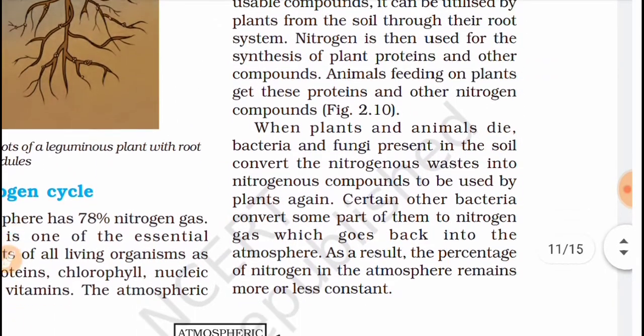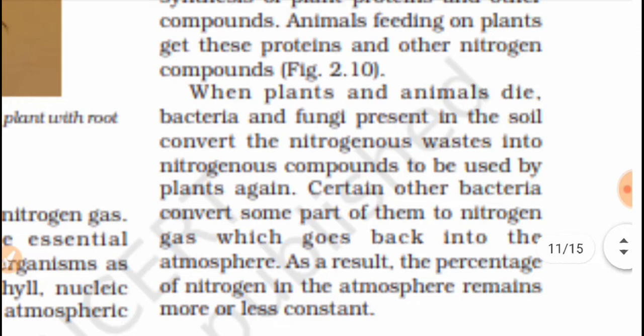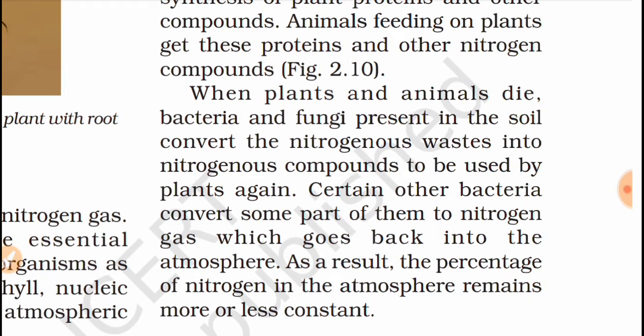First, we complete this passage: when plants and animals die, bacteria and fungi present in the soil convert the nitrogenous wastes into nitrogen compounds to be used by plants again. Certain other bacteria convert some part of them to nitrogen gas, which goes back into the atmosphere. As a result, the percentage of nitrogen in the atmosphere remains more or less constant. So there are two types of bacteria: one which fixes nitrogen, and another which converts nitrogenous waste into nitrogen again. This process is known as denitrification.